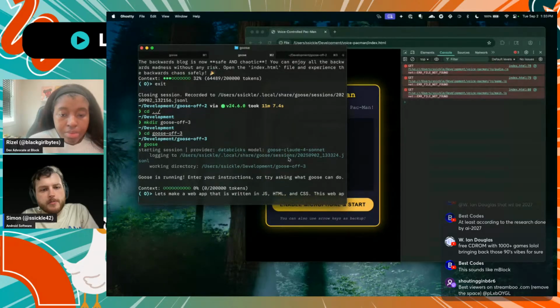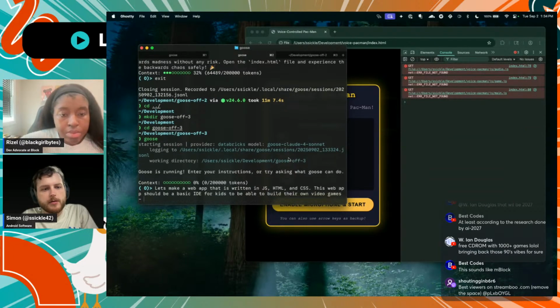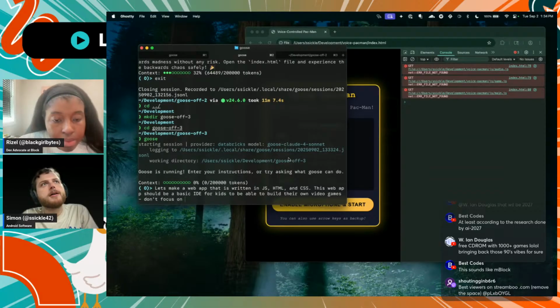This web app should be a basic IDE for kids to be able to build their own video games. Don't focus on text input, focus on building blocks to build the game.